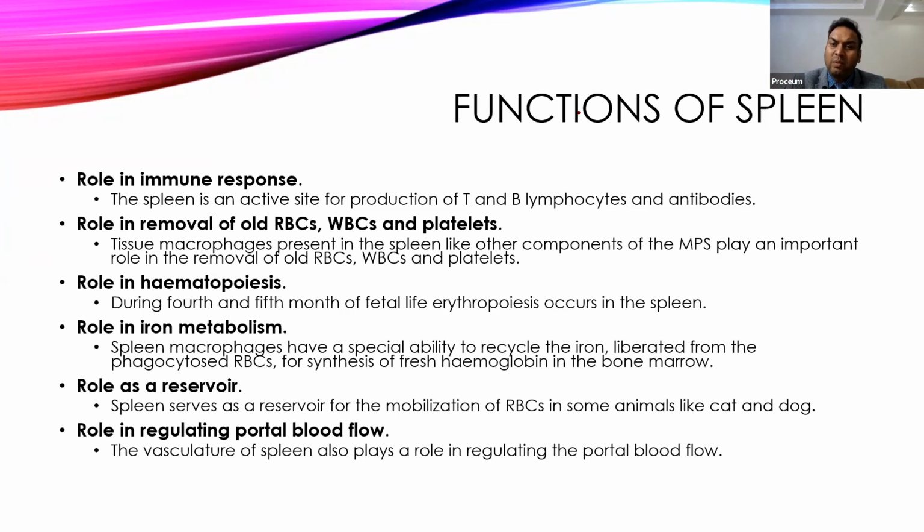In the lower animals it shows this in a more exaggerated way. In humans it happens to some extent, but in lower animals it actually acts as a reservoir. Apart from this, the spleen also plays an important role in regulation of the portal circulation of the GI system.